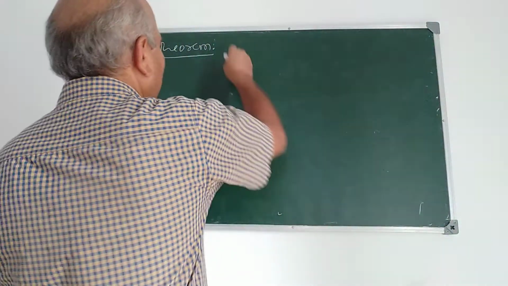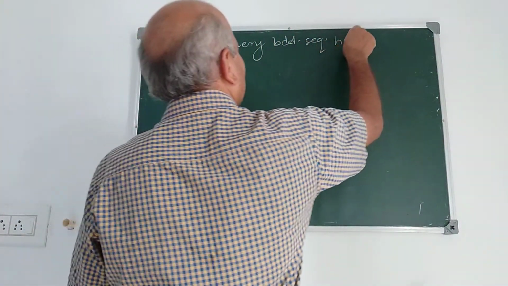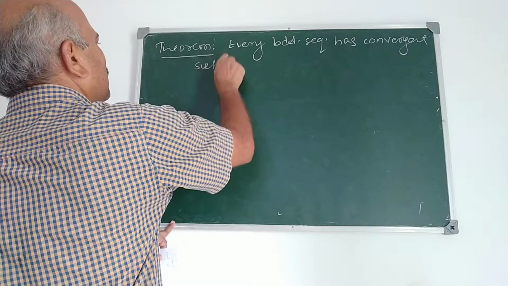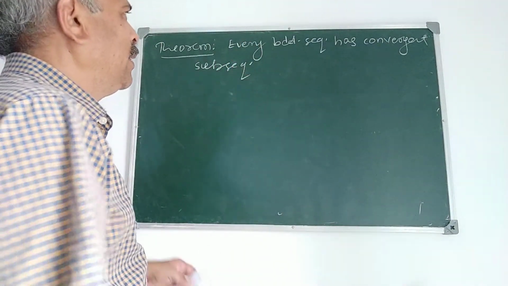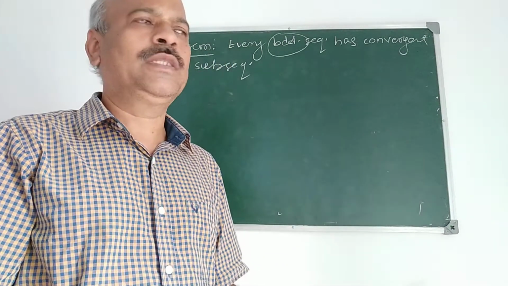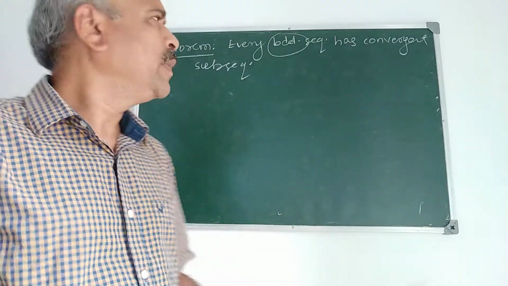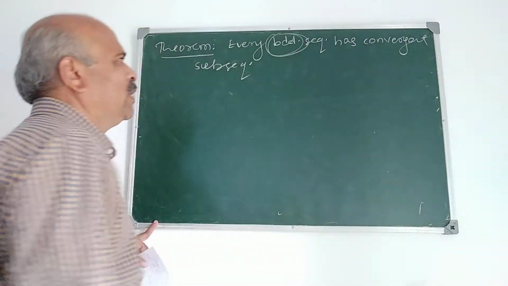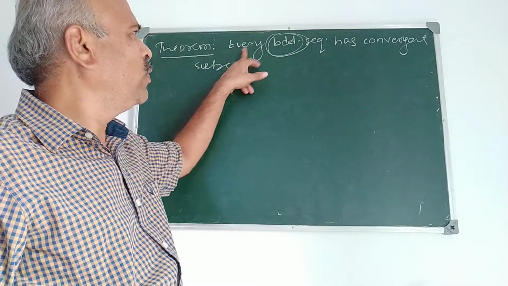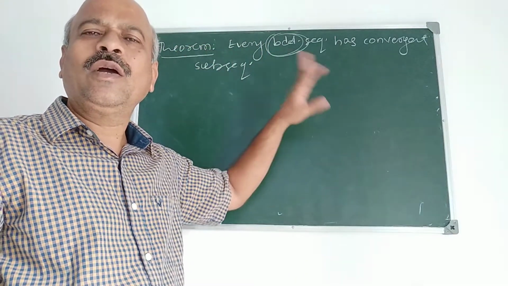Every bounded sequence has a convergent subsequence. The important thing is every bounded sequence has a convergent subsequence. The proof depends on the previous theorem. What was the previous theorem? In the previous theorem we have that every sequence has a monotone subsequence, either monotonically increasing or decreasing.